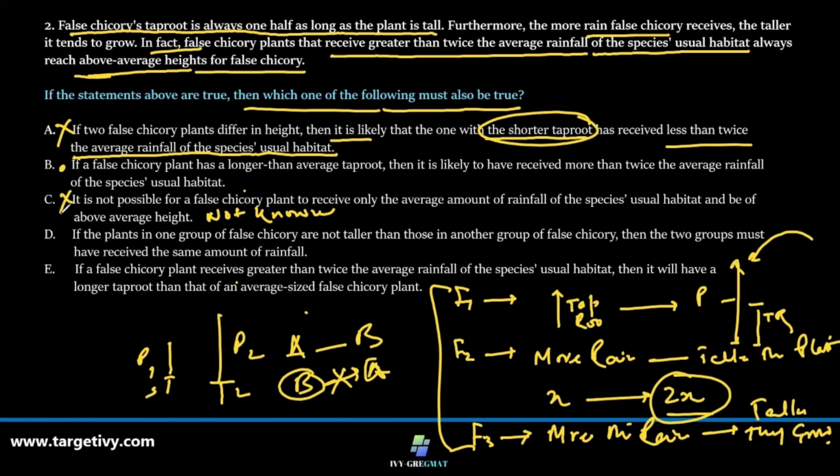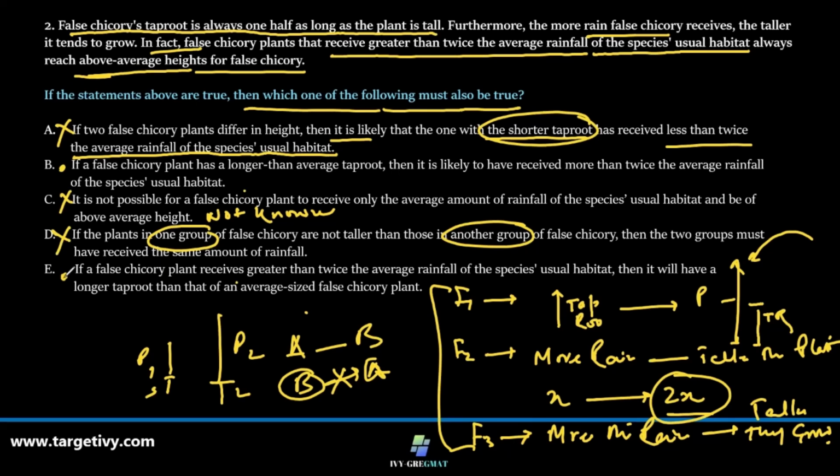Option D: if the plants in one group of false chicory are not taller than those of the other group of false chicory, then the two groups must have received the same amount of rainfall. See the groups: one group of false chicory, the other group we do not know. Option E: if a false chicory plant receives greater than twice the average rainfall of the species' usual habitat, then it will have a longer taproot than an average sized false chicory plant. Let's keep this one, seems to be okay.